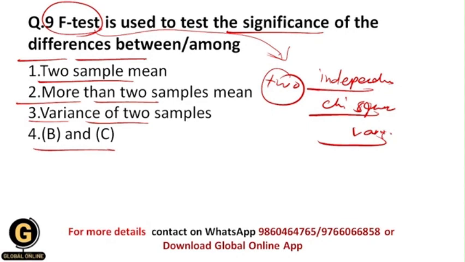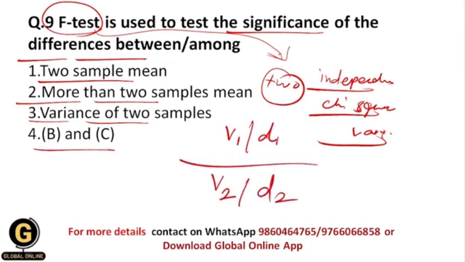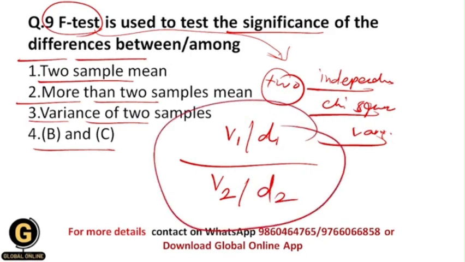So, for example, I have this V1 variate divided by its degrees of freedom, upon the second variate divided by its degrees of freedom. This whole ratio is the F statistic, and that's why the F test is used to test the significance of the differences between or among the variances of two samples.